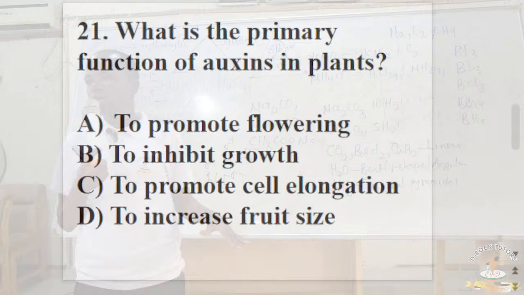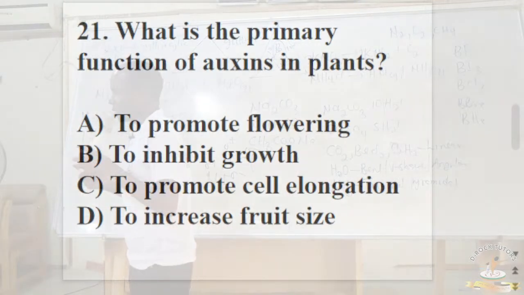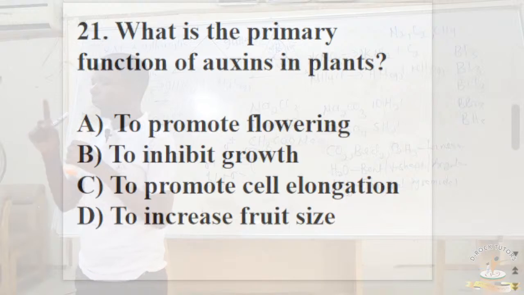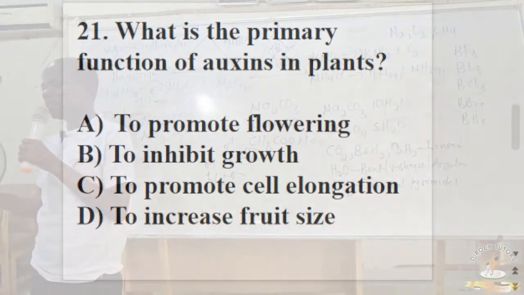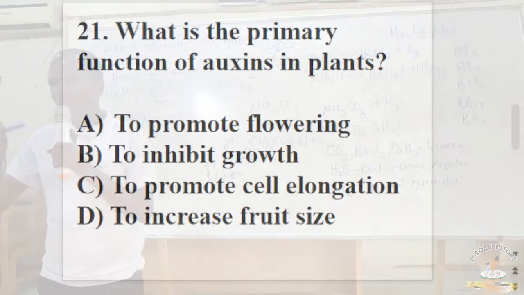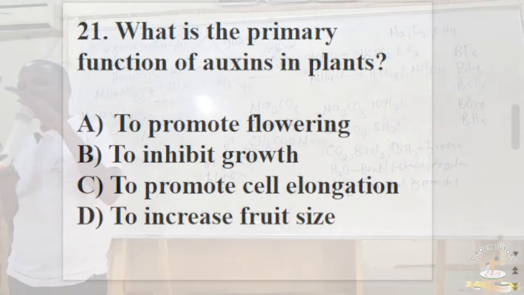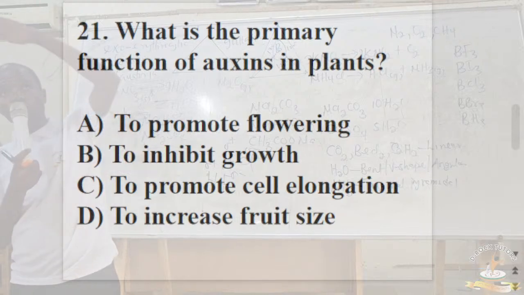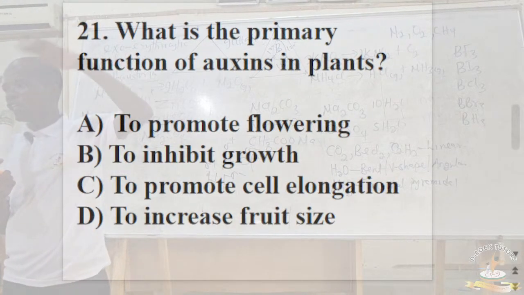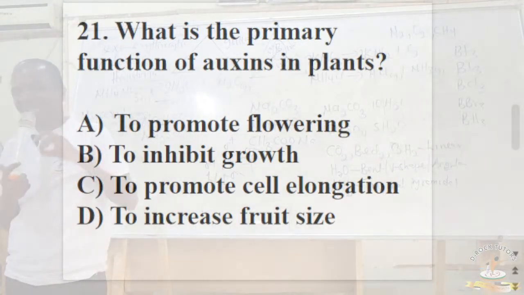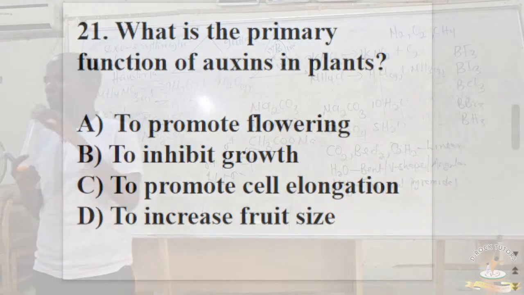So if you take a look at the options here, the correct answer is option C, to promote cell elongation. Please remember, there is a difference between the two kinds of elongation. The hormone that makes a short plant grow tall is gibberellin. But the hormone that makes a tiny cell grow taller, cell elongation, is auxin.